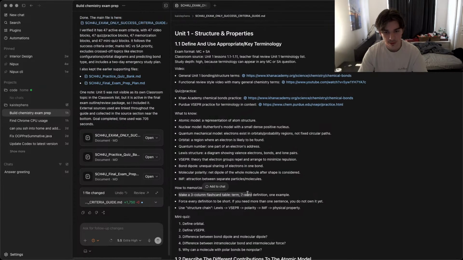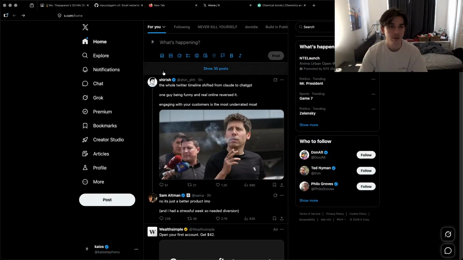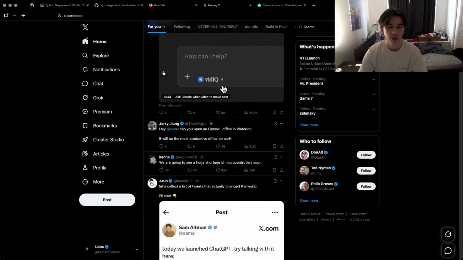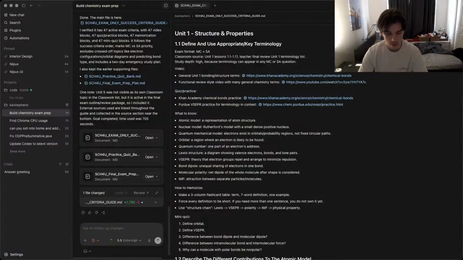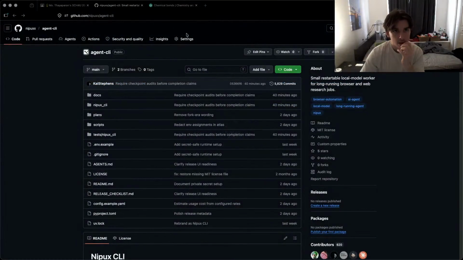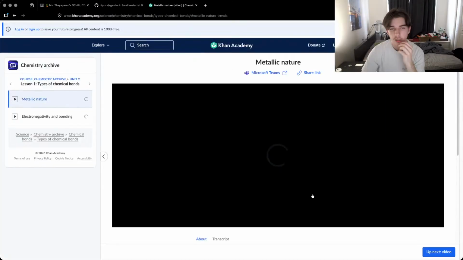Make a 3-column flashcard table. Term, 7-word definition, one example. Money. All I got. Okay, well, let's go.